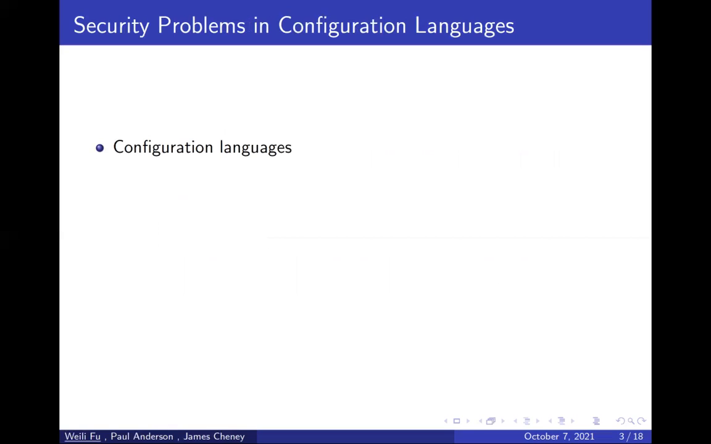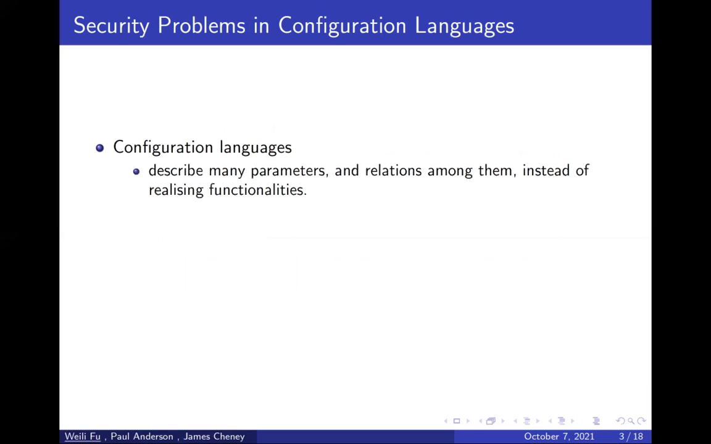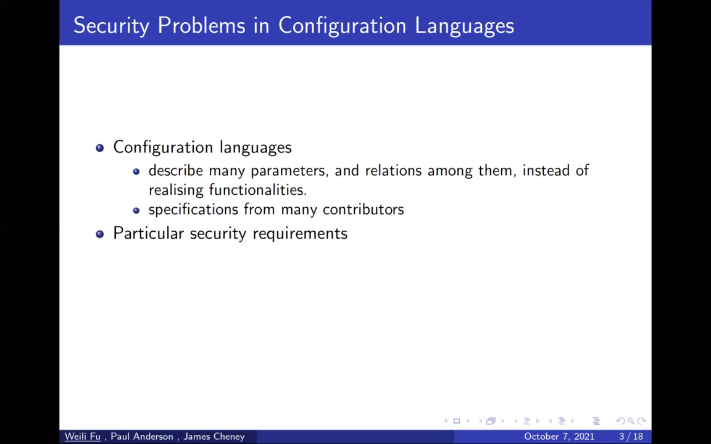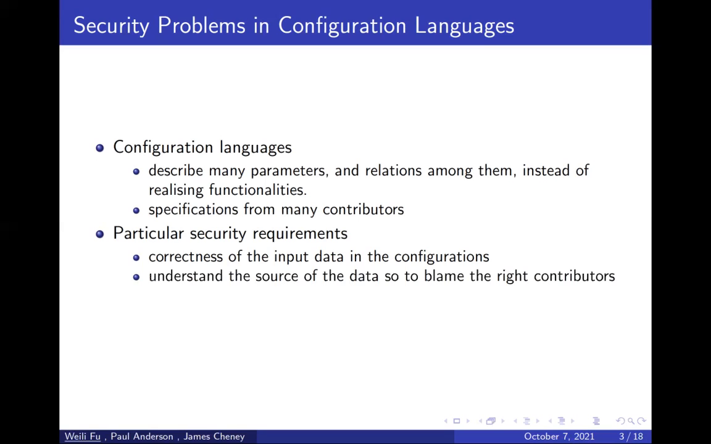Let's look closely at what configuration languages do. Their purpose is different from general purpose programming languages. Their purpose is to describe many parameters and relations among them, instead of realizing functionalities. The specifications written in those languages are from many contributors. This raises particular security requirements. We want to guarantee the correctness of the input data in the configurations. We want to understand the source of the data, so as to blame the right contributors if there are errors.